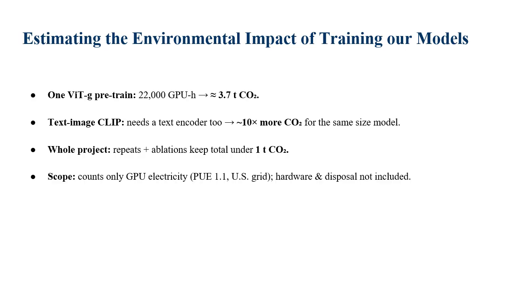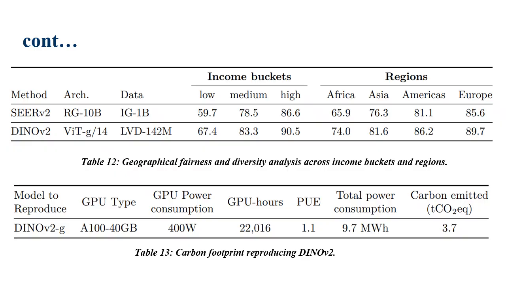Now let's talk about the environmental impact of training these models. This model requires about 22,000 GPU hours, which translates to roughly 3.7 tons of carbon dioxide emissions. That's based on US grid averages and a PUE of 1.1. If you compare this to a text-image model like CLIP, which needs a text encoder as well, the emissions are about 10 times higher for the same size model. That's a huge difference, and you can see it in this table. Here it mentions the GPU hours for this model, and it compares.